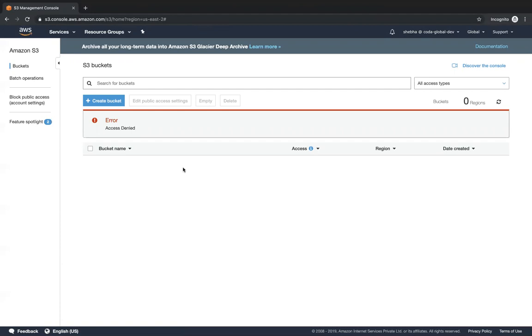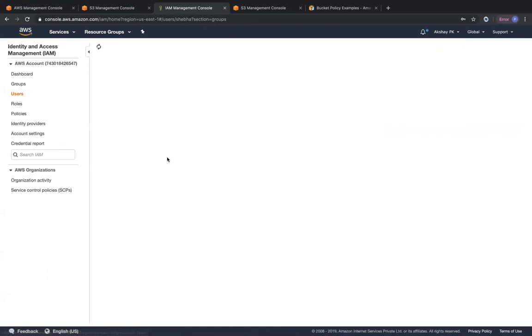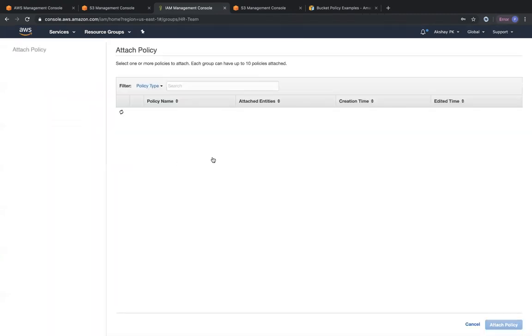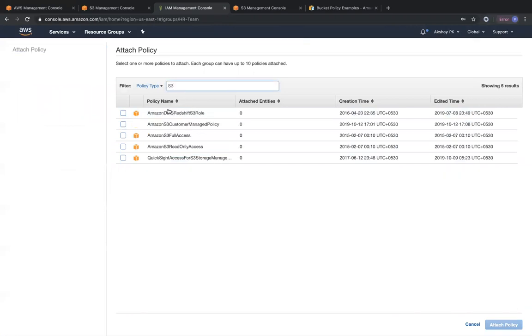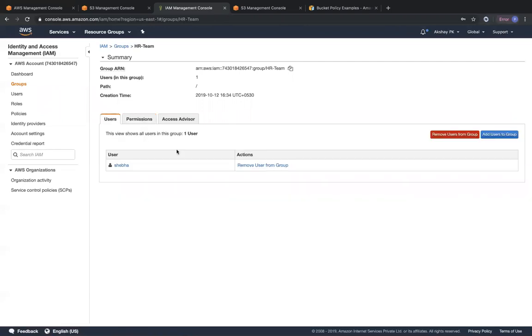But if everything goes well, everything goes fine, we are not learning something new, right? So we'll go ahead and fix this. Okay. So what we are going to do is we are going to go to IAM. We are going to go to groups. We are going to click on that group name. We are going to click on permissions. And then we are going to click on attach policy. And we are going to give the S3 full access policy to this group, which means users that are part of that group will also have access to S3.